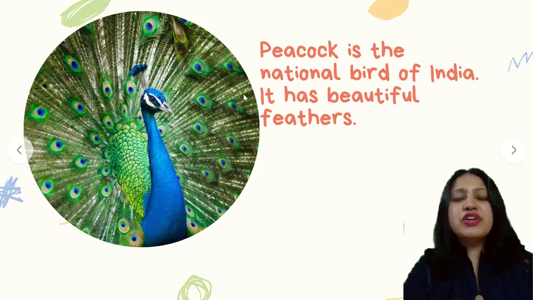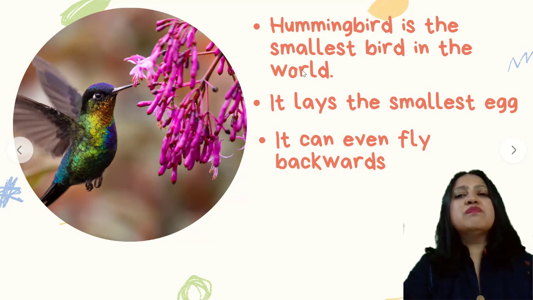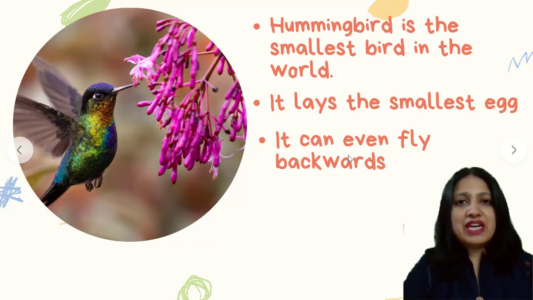Peacock is the national bird of India, as all of you might know. And see, look at the feathers. They have very beautiful feathers. Hummingbird is the smallest bird in the world. It lays the smallest egg. And you would be surprised that it can even fly backwards.